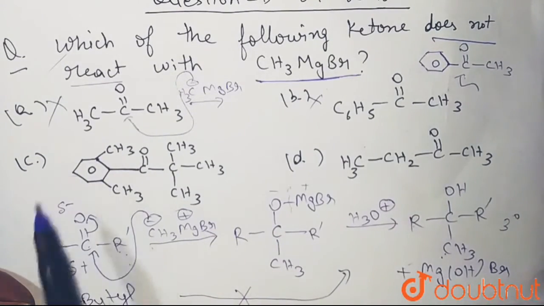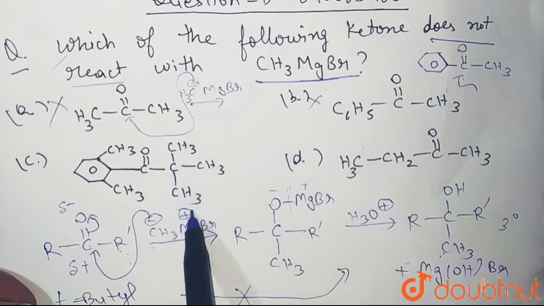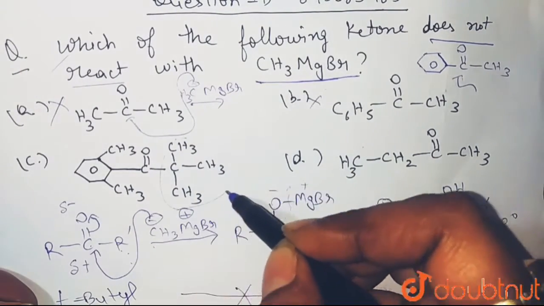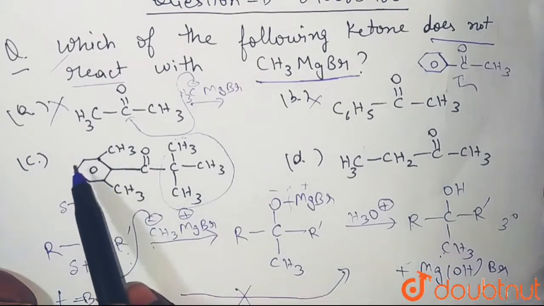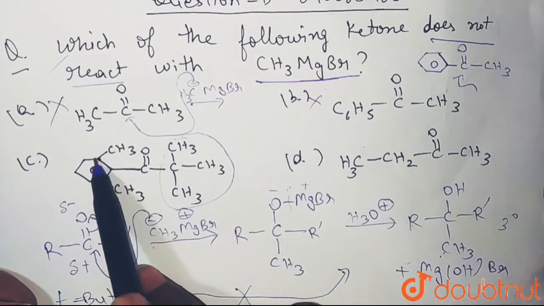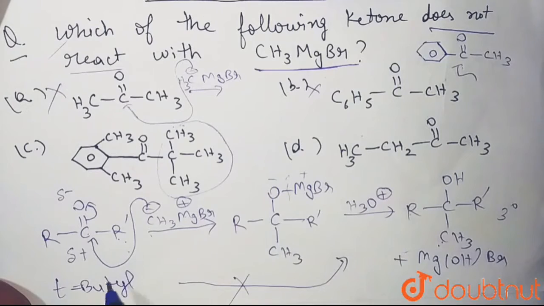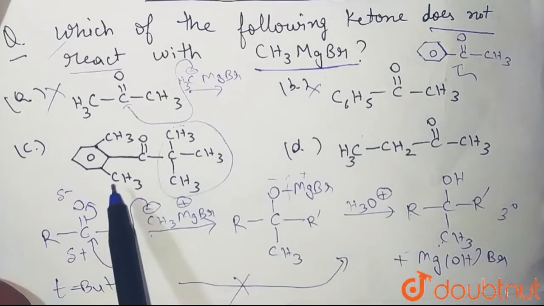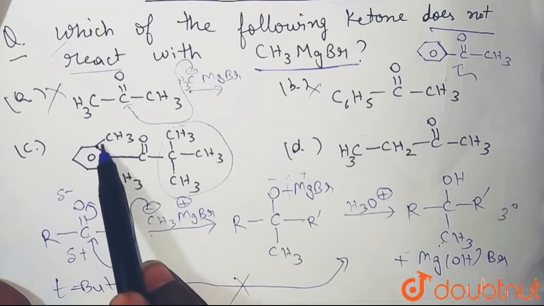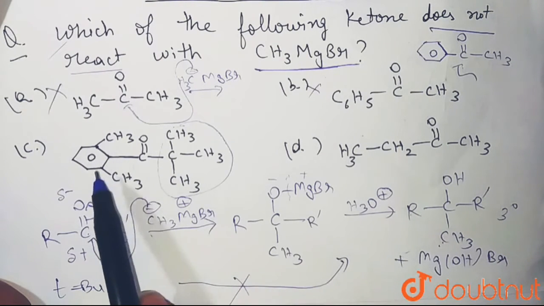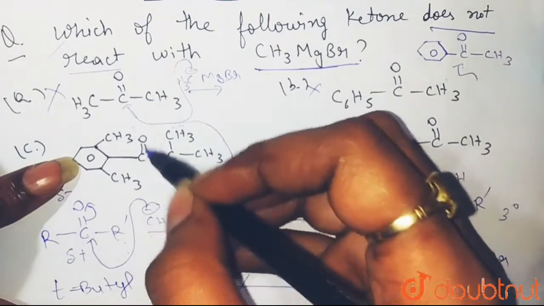As you can see here, this is our carbonyl carbon. Here it has a tertiary butyl group. This is your tertiary butyl group, and this is your benzene ring with 2 methyl groups at the ortho positions. As you can see, I already told you just now that tertiary butyl is a very bulky group. And also this benzene ring with two methyl groups at each ortho position is also very bulky, because as you can see, this is causing hindrance here to the carbonyl center.